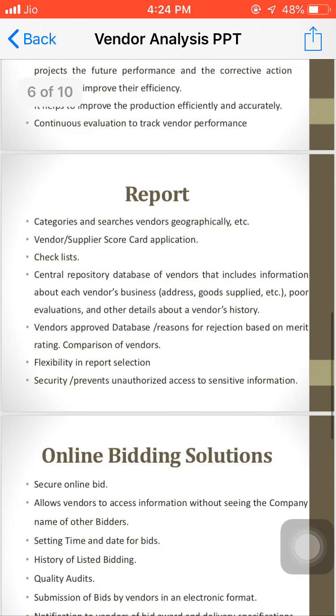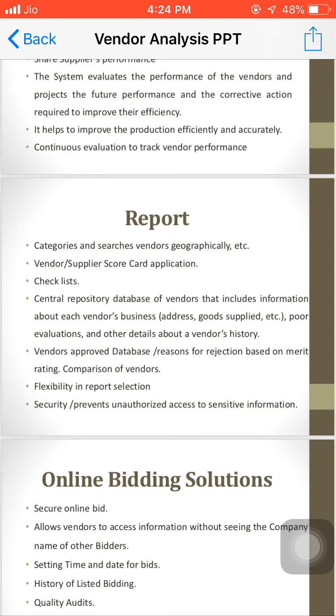Now from this entire vendor analysis, what kind of reports are we generating? Reports in the sense, we get some output from this entire process. So the first output, or report, we would get is the categories and the research searches of vendors geographically. This is very important, where we are staying. From that particular area we can categorize the vendors, and also search the vendors geographically, meaning where it is located, how far it is from our site or particular organization. Based on this, the entire categorization or searching is to be done.